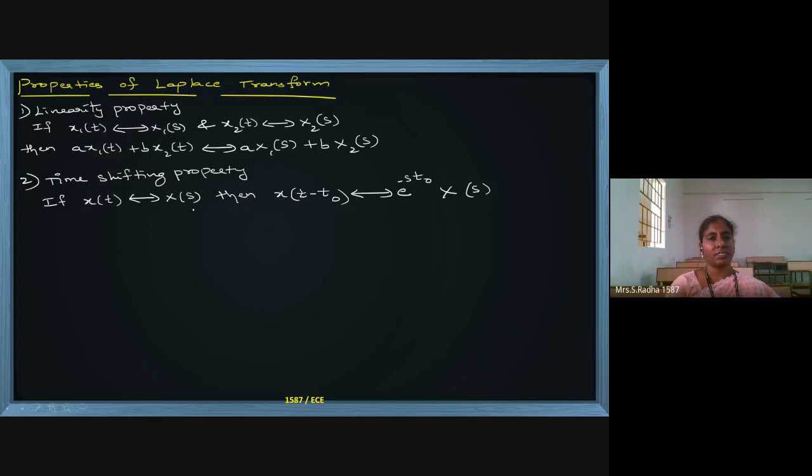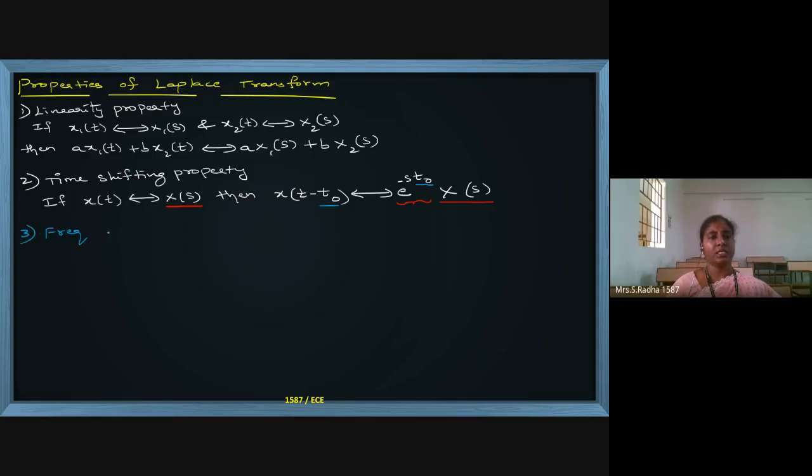The original x of s will come, and in addition you will have one exponential multiplied with this t naught. That t naught is the delay from the time domain; how much shift you have in the time domain, that much shift should be shown in the frequency domain also. This is the time shifting property.